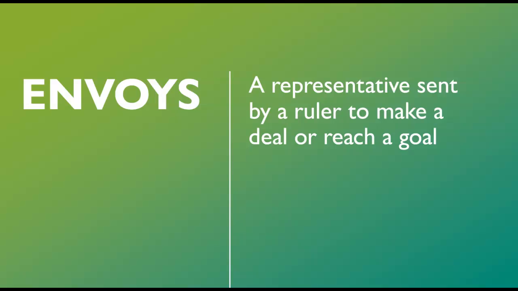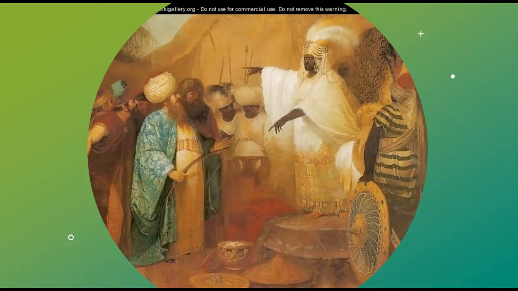Envoys, a representative sent by a ruler to make a deal or reach a goal. So this would be if a pharaoh in Egypt was trying to negotiate with Nubia, which is this other area of what is all now Egypt, but used to be broken up. They might send a person or a group of people there to represent the pharaoh because the pharaoh might not want to travel that far for safety reasons or for any other amount of reasons. So they send an envoy to negotiate, talk, kind of work out deals on behalf of the pharaoh and the empire. So this is not really an accurate picture. We don't have obviously pictures of ancient Egyptians, but this painting depicts a different culture negotiating, talking, making a deal.